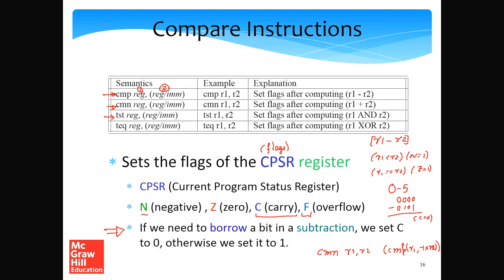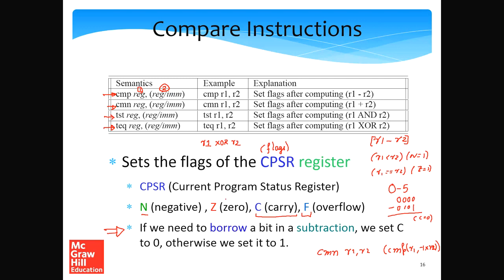So TEQ basically tests equality. What we do is compute an XOR of R1 and R2. So we set the flags after computing R1 XOR R2, and we take a look at the result.